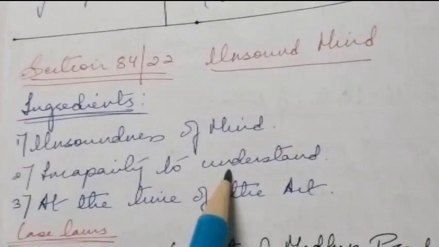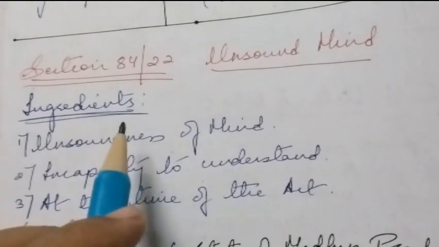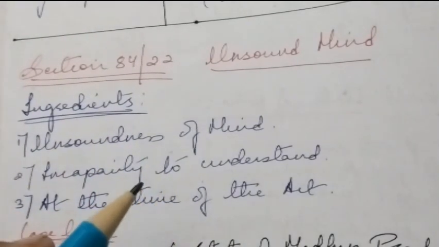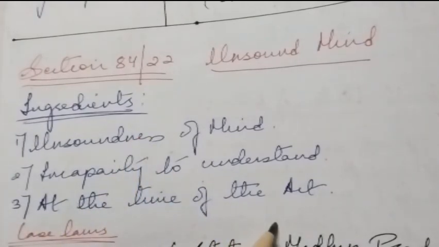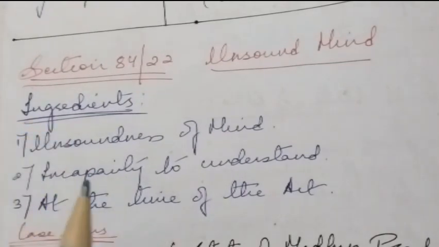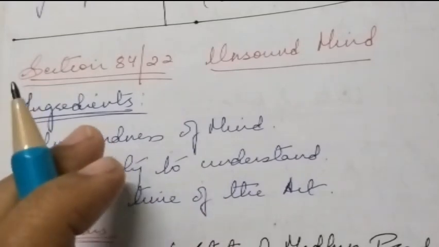And incapacity to understand is the second ingredient. So due to unsoundness of mind, the person is incapable of knowing the nature of the act or realizing that the act is wrong or contrary to law. And at the time of the act is the third ingredient, which says that the unsoundness of mind must exist at the time of committing the offense and not before or after the act.